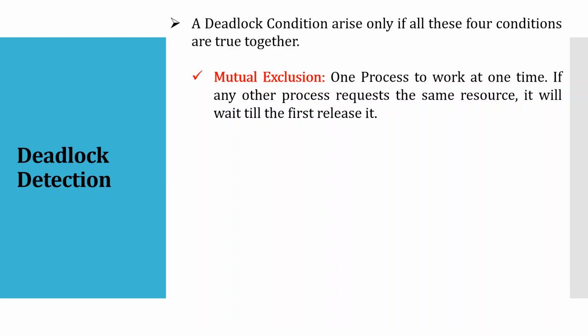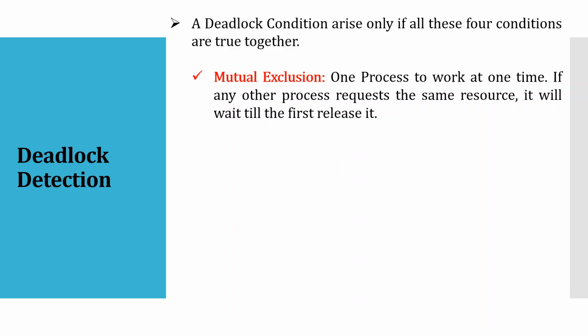It will just wait. So whenever you have such a question, where one transaction keeps waiting for some other transaction to release the resource, that condition is known as mutual exclusion, not deadlock.